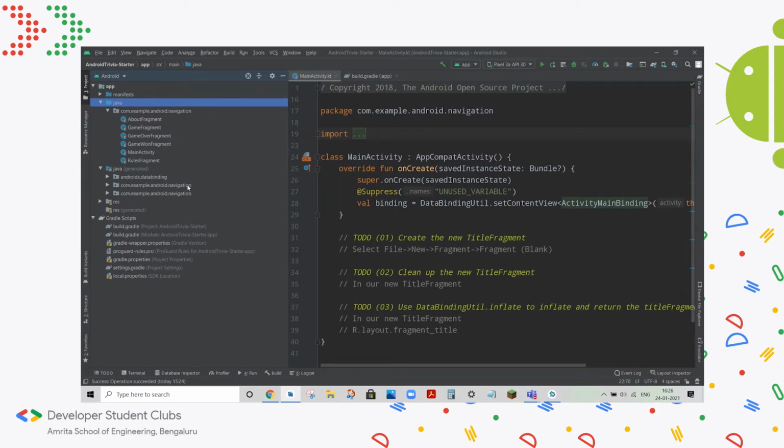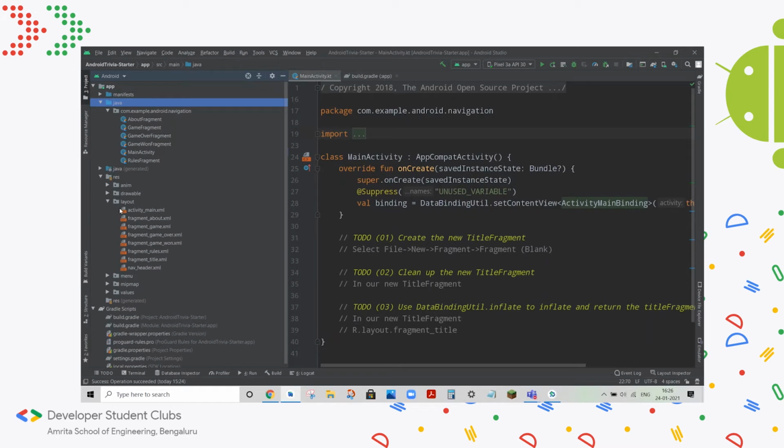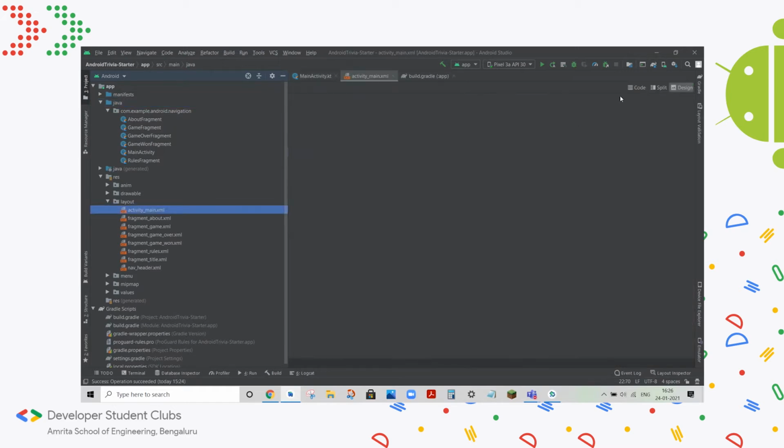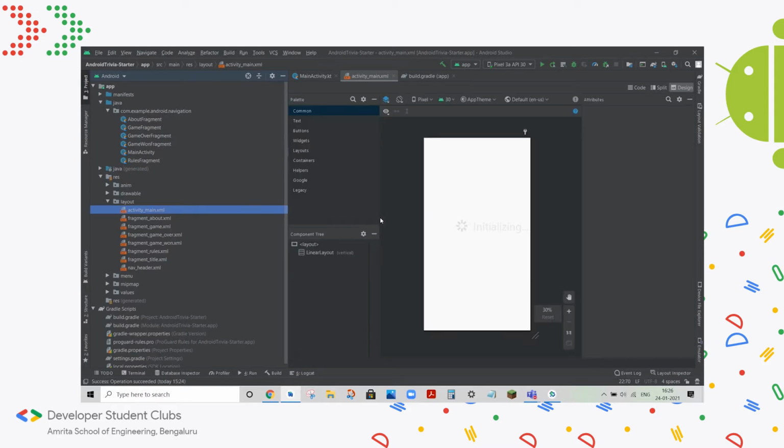You can also see something known as navigation. We'll be touching upon this later on in further sessions, where we get into more detail of how navigation works and things like that. This is another interesting file. This basically stands for resources. And there are different packages or folders here, as you can see.